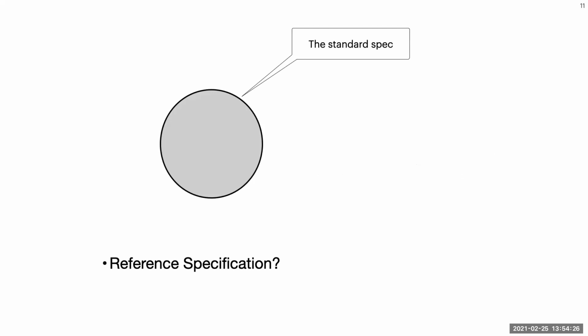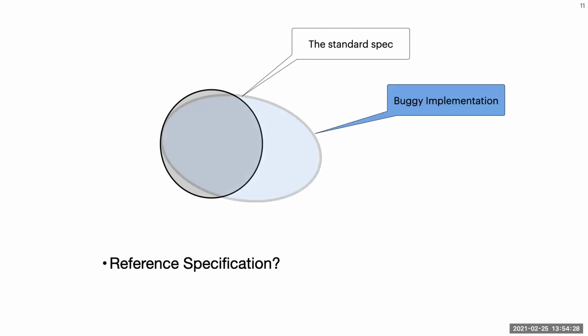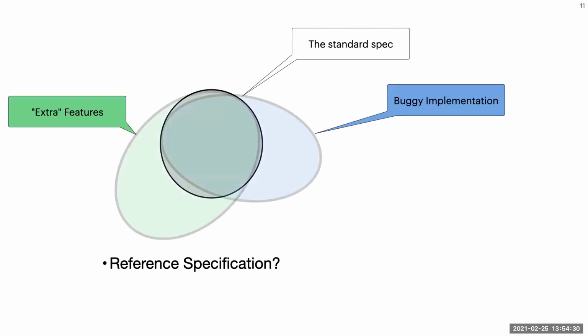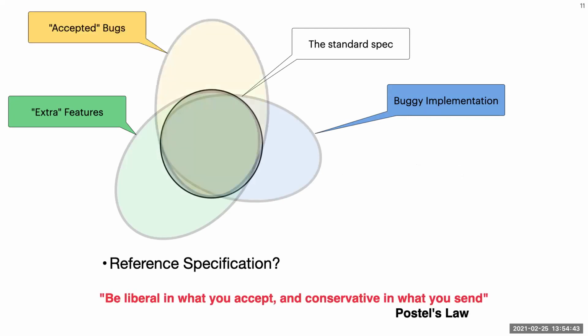Unfortunately, even in the ideal case, we have to contend with buggy implementations or extra features that the developer decided to include. For example, there are a number of GCC extensions to the C language which are not specified as a formal grammar. Then there is also the built-in error tolerance for inputs in a number of programs such as browsers and parsers that make it accept invalid inputs in the name of convenience.